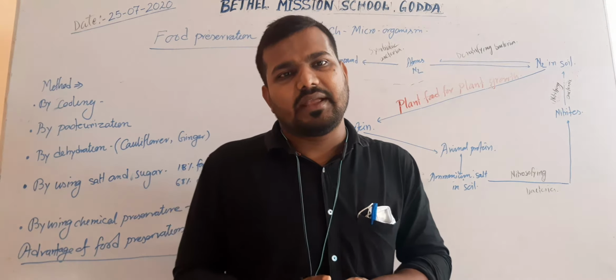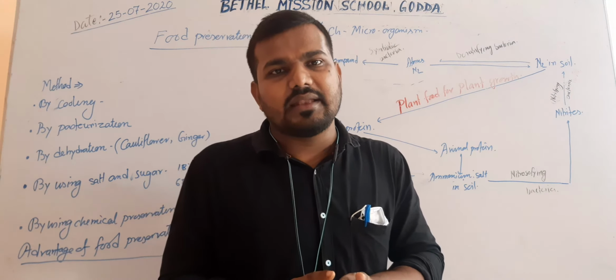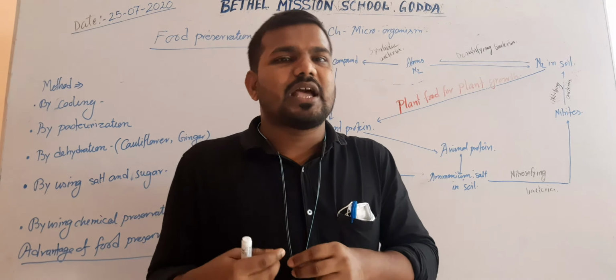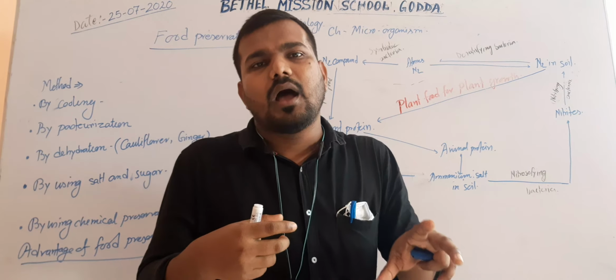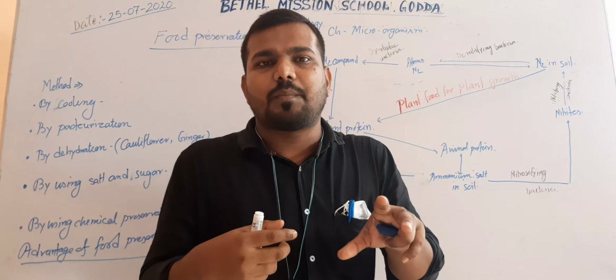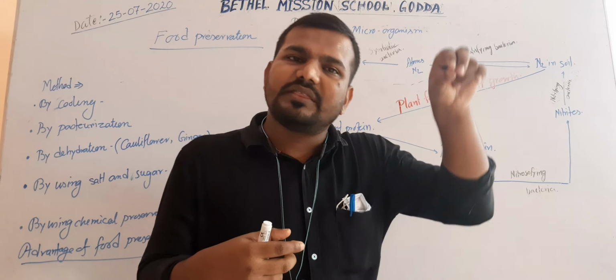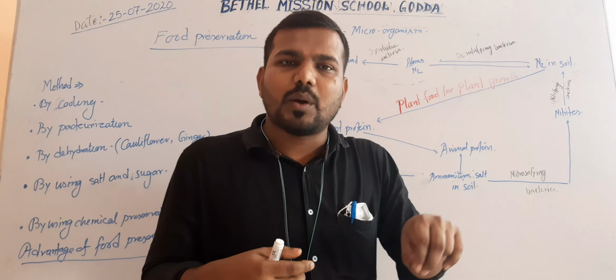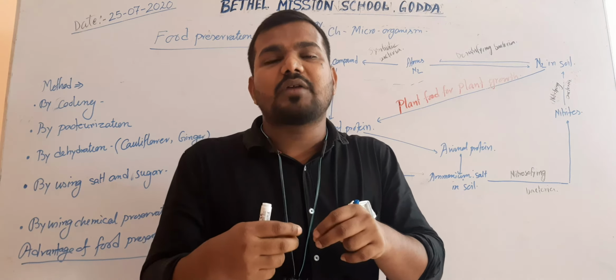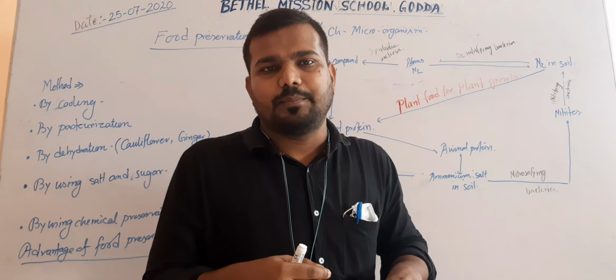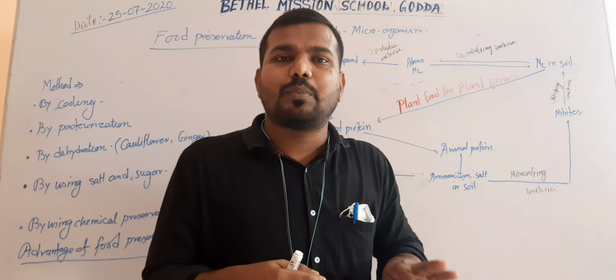During lightning, some nitric oxide is formed, which absorbs water vapor or water droplets and forms some acid. When this falls as rain on our soil, the amount of nitrogen in the soil increases. These are all natural processes.